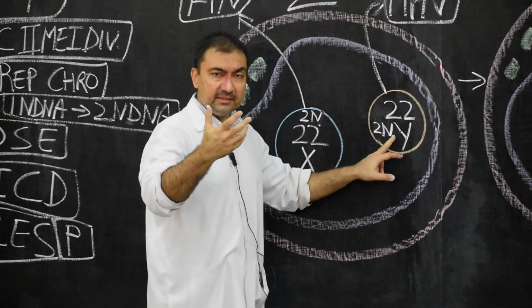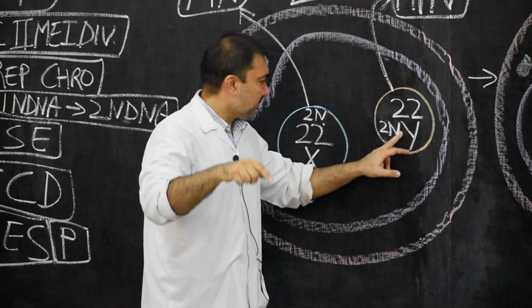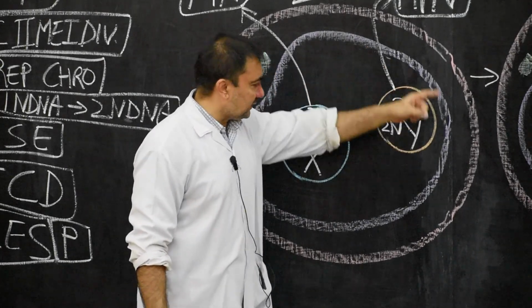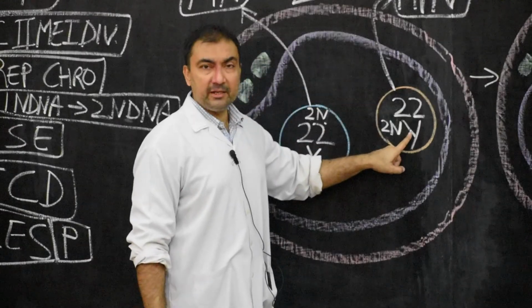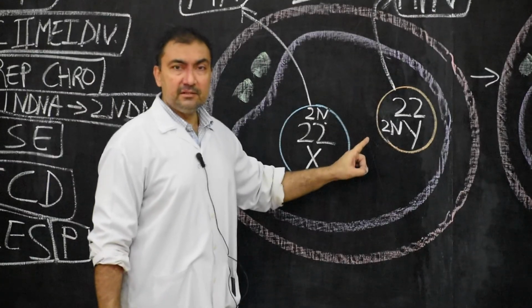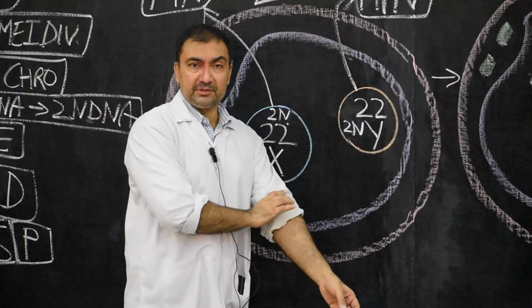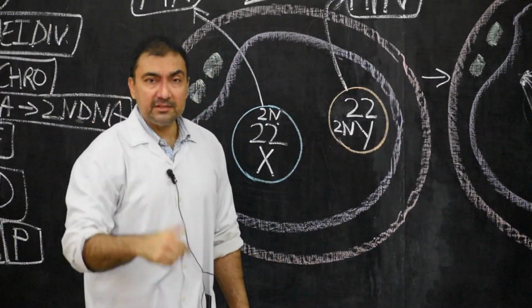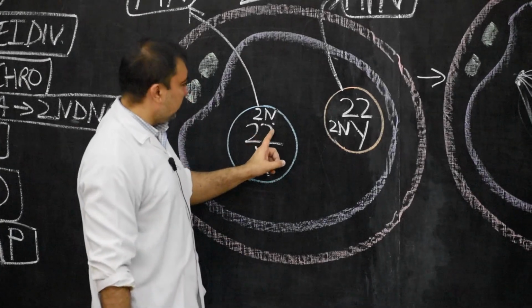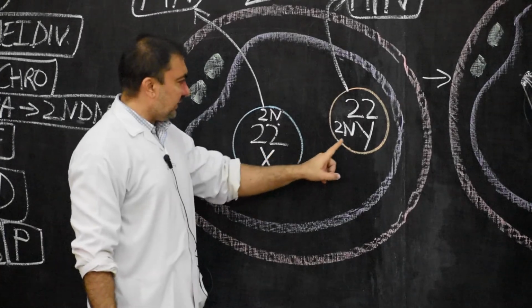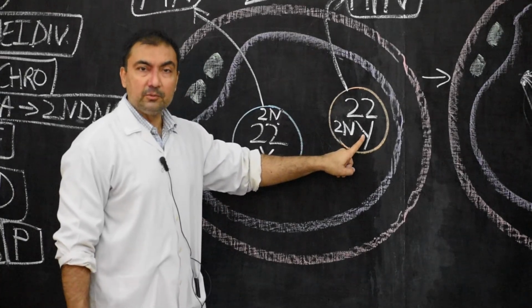Of course it contains haploid chromosomes, but if it contains a Y chromosome, this spermatozoon will fertilize the ovum with the Y chromosome. Then the resulting zygote and the embryo which will develop subsequently will be a male child, because the chromosomes will total 44 autosomes plus 1 X and 1 Y chromosome.